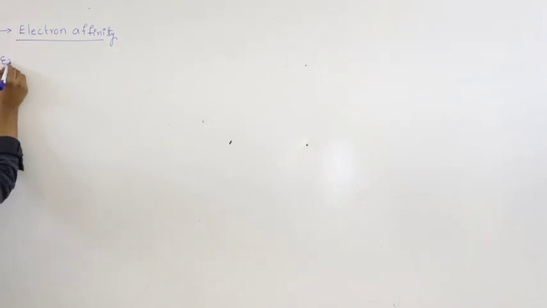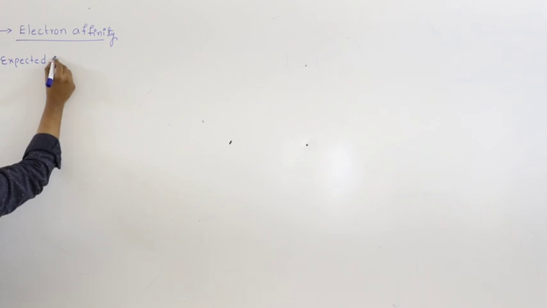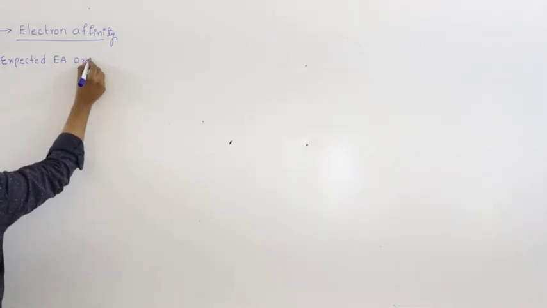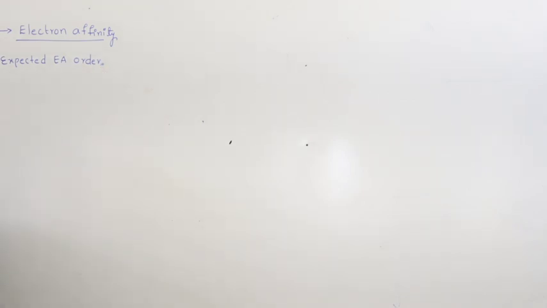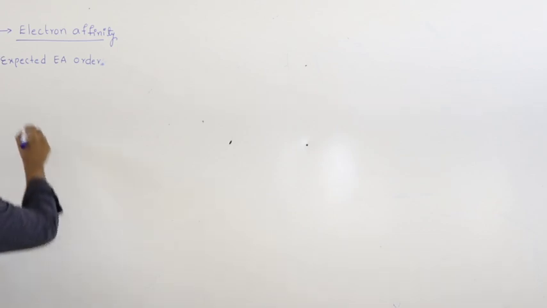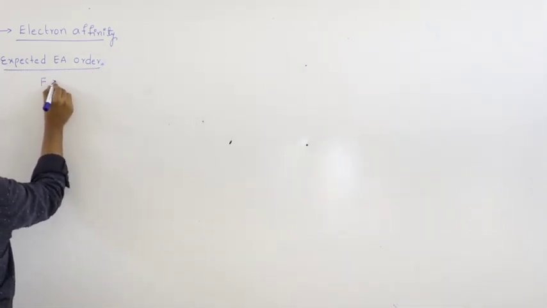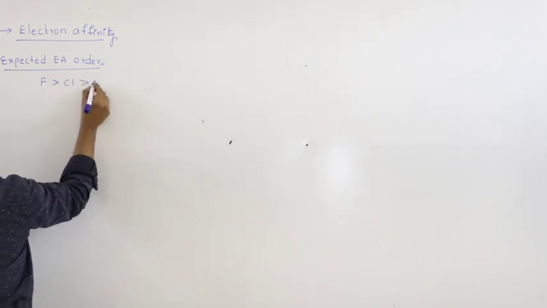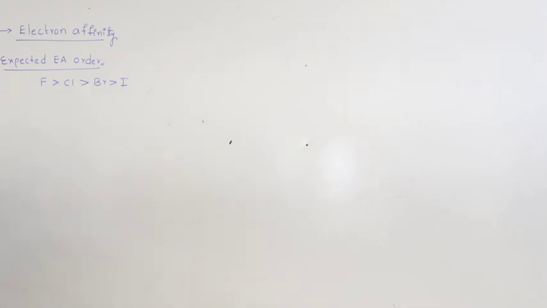Therefore, the expected electron affinity order, based upon size, is: fluorine should have higher electron affinity than chlorine, then bromine, then iodine. Fluorine greater than chlorine, chlorine greater than bromine, bromine greater than iodine.